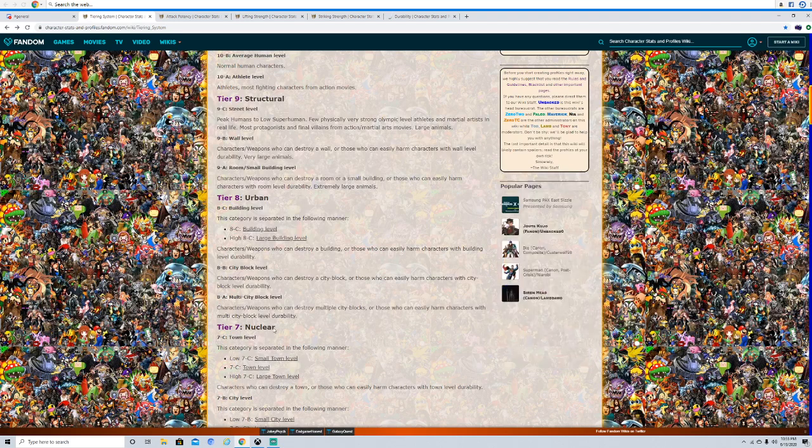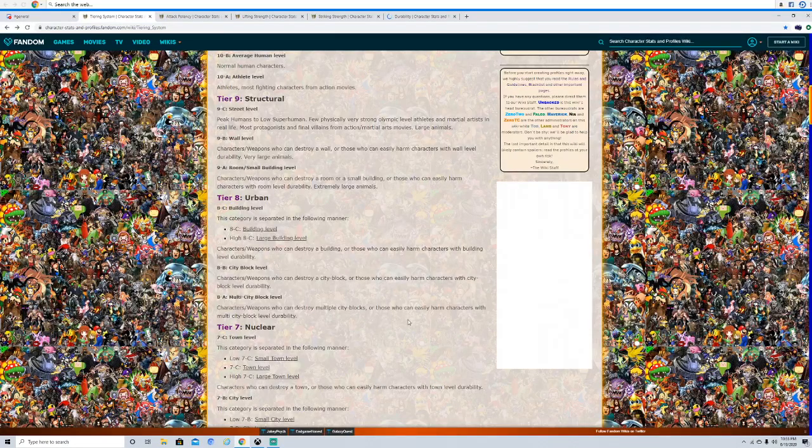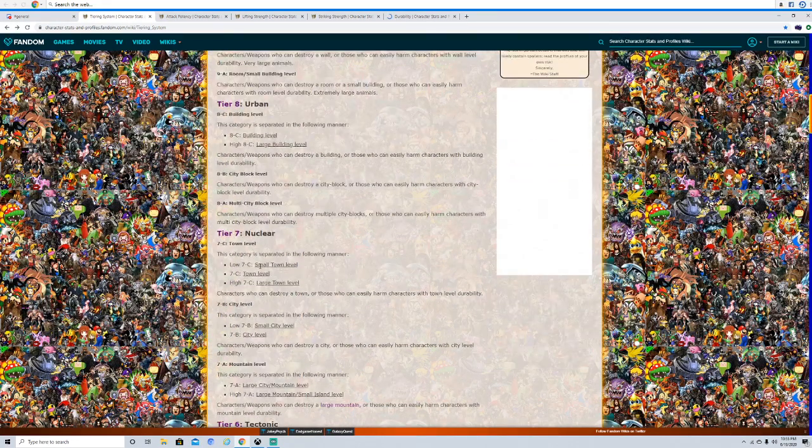Popular example, multi-city block again, Guts, Dio from JoJo, Jotaro Kujo, you can say he's multi-city block. If you want to scale in the higher tiers, I do not care. But those are examples of some city block, multi-city block busters. Now for town level. Okay, so town, right?